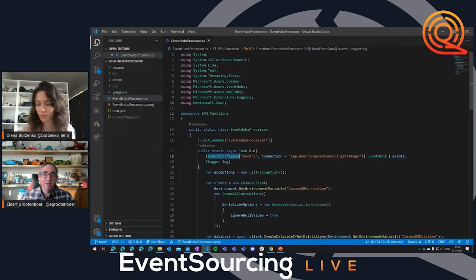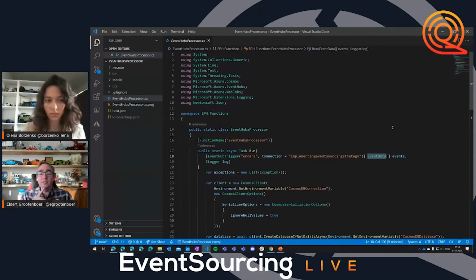As you can see here, I have this event hub trigger, and that's all I need to know about event hubs. I'm going to check which event hub I'm going to listen to, I provide my connection string, and that's it. Then I get this event data, which is an array of events. That's all I need to know about event hub. I don't need to know how I'm going to do my checkpointing. I don't need to know how I'm going to work my pointer, all that kind of thing. That's all abstracted away from me. So using these bindings really allows me to work with this data in a very easy way.